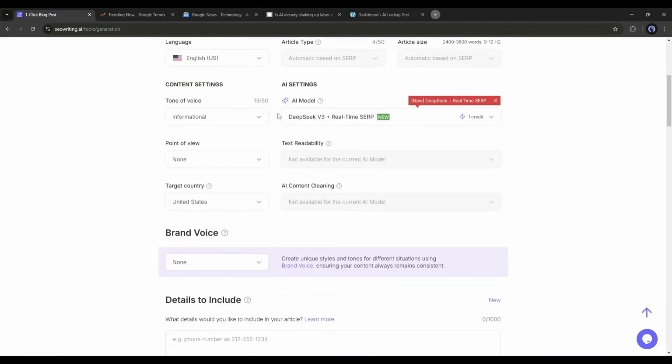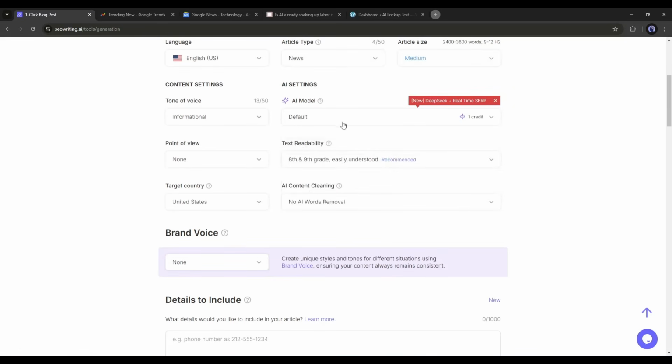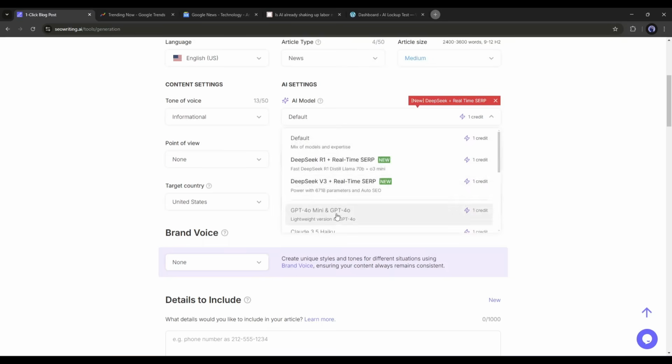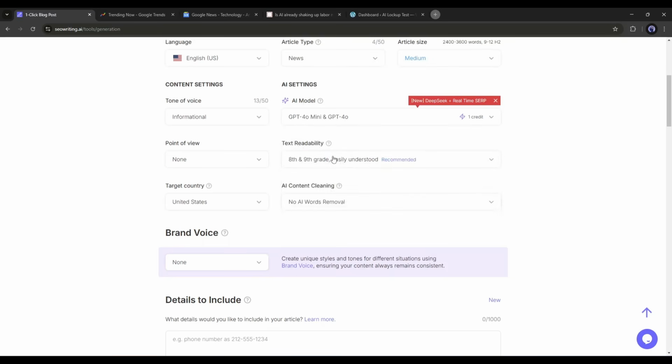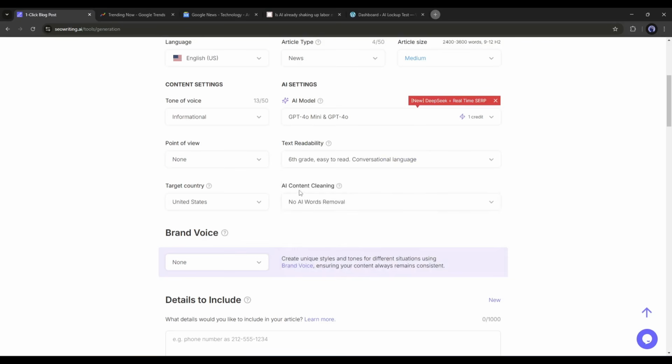Next, the text readability settings. As we select the SERP option, it will do it automatically. However, if we select the default or GPT model, we should use this feature. It will ensure AI detection and readability of the article. Our next setting is very interesting. You can extract or remove AI content from your article so that it can bypass the Google AI detector. Okay, I am going back to Deepseek R1 plus real-time SERP.